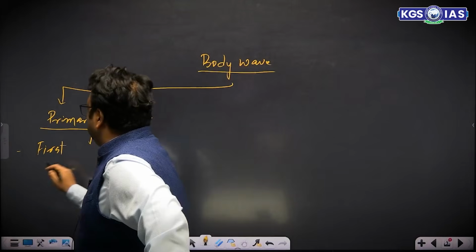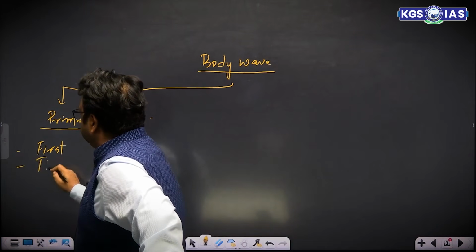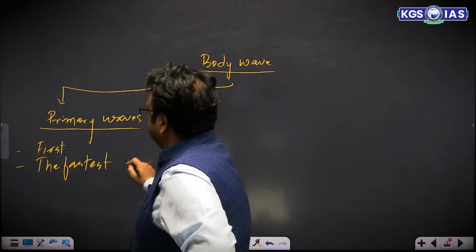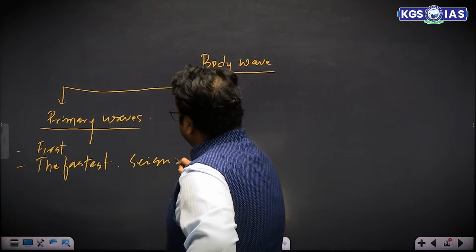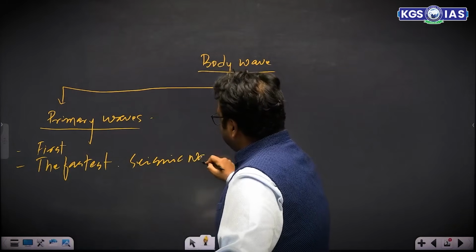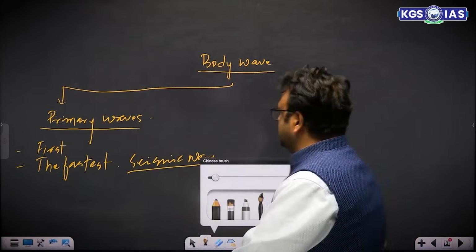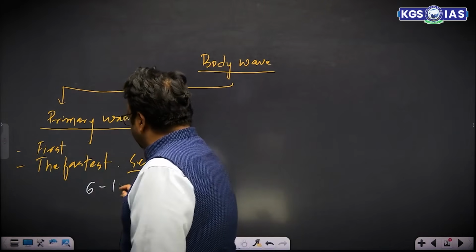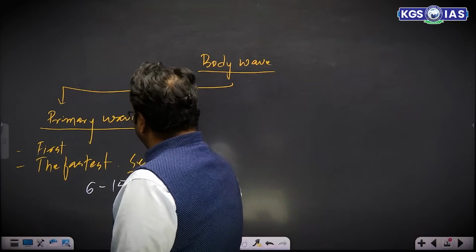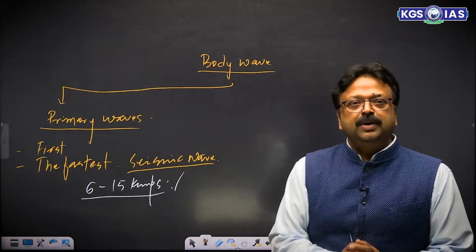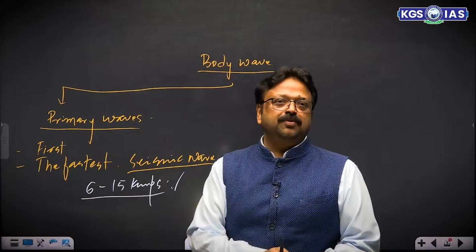And why are they first to reach? Because they are the fastest seismic wave, and the speed is from 6 to 15 kilometers per second. This is the speed of the primary seismic wave.